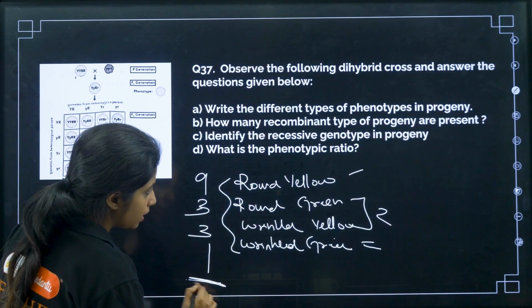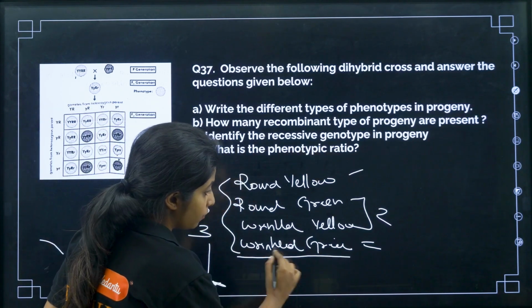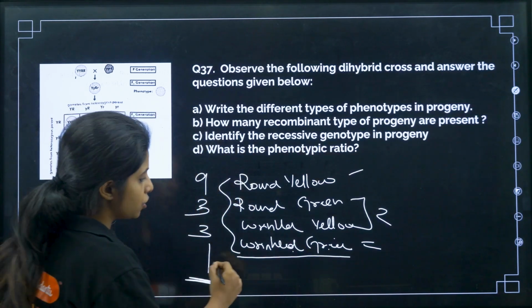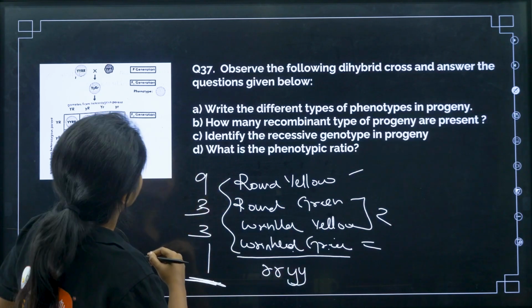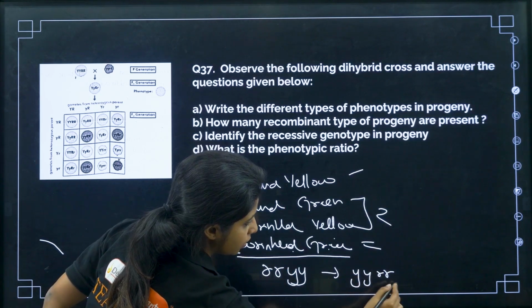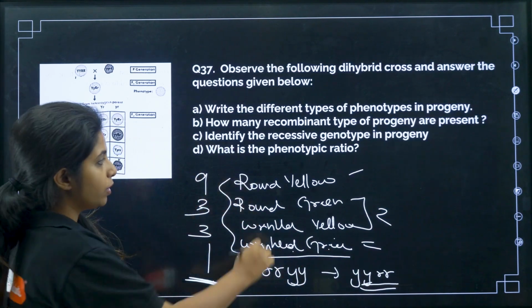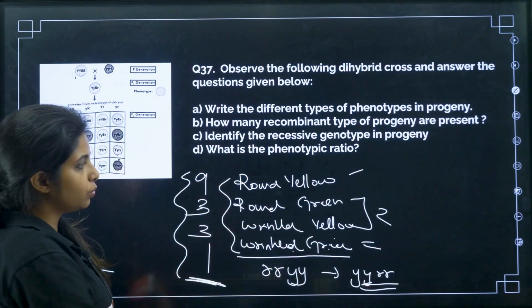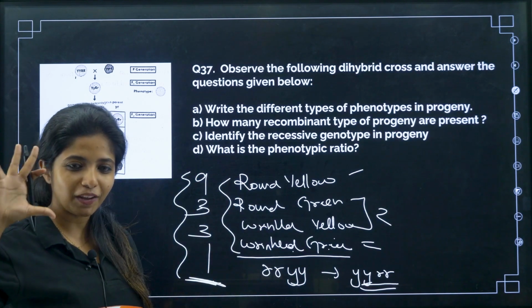So the recessive one will be this. So identify the recessive genotype, my dear children. What is the genotype of this? If it is wrinkled and green, it is recessive, my dear children. It should be small r, small r, small y, small y. Or according to your question, it should be small y, small y, small r, small r, because they have put green first and wrinkled second. Cool. And what is the phenotypic ratio? I already told you the phenotypic ratio is 9:3:3:1. With this, you get 5 marks.